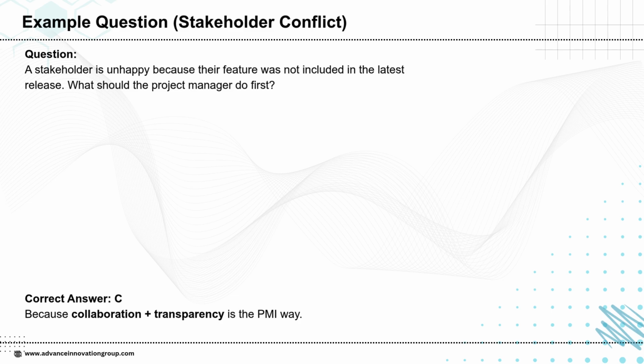Option B, escalating to the sponsor is too strong for a normal conflict. Option D, adding the feature directly breaks process and scope control. So the best PMI answer is option C, review the backlog and discuss prioritization with the stakeholder. This promotes communication, alignment, and transparency, which is exactly what PMI expects.